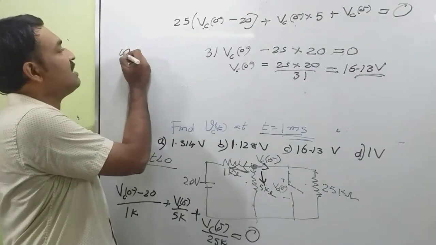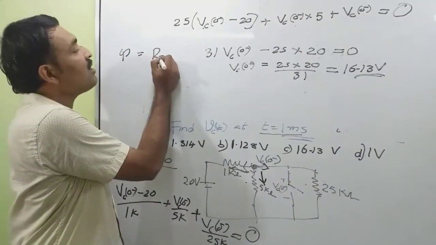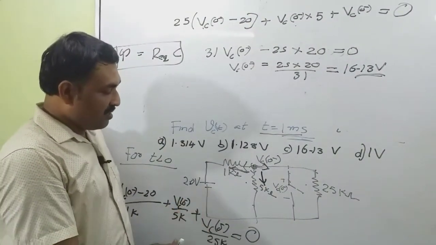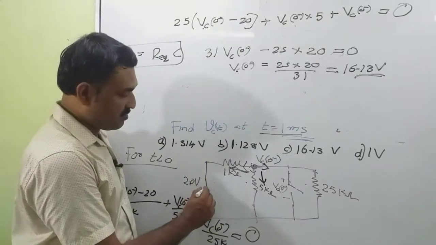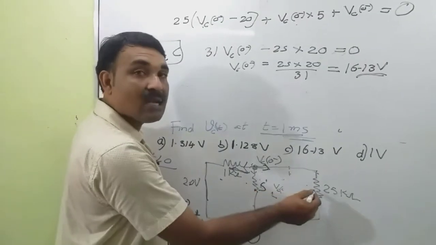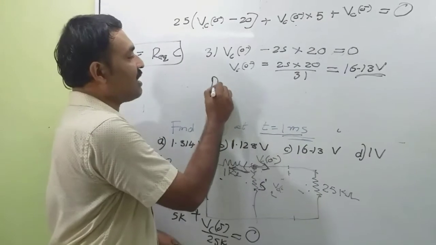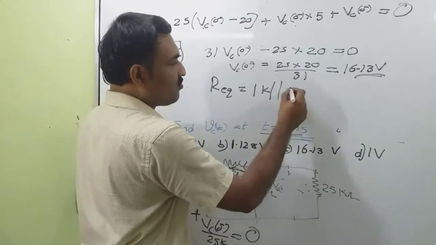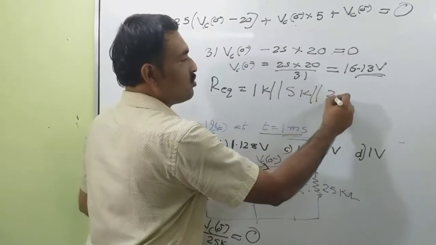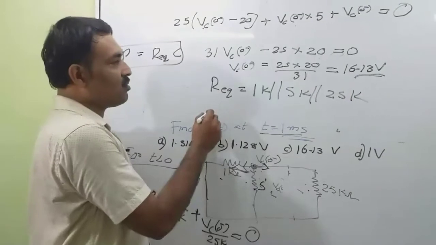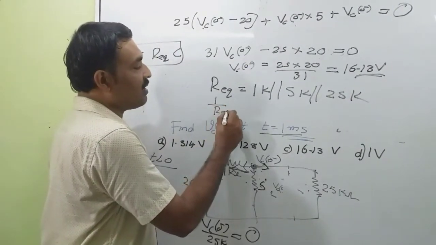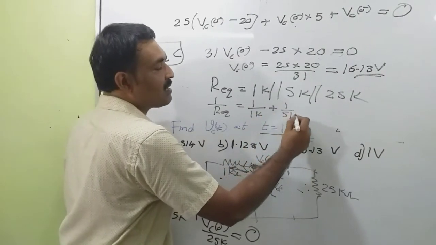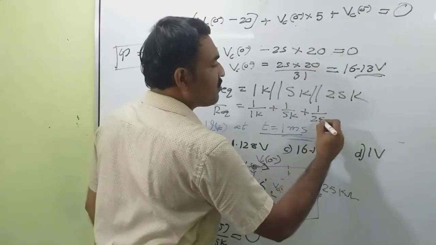Now we want to find the time constant. The time constant of an RC network, tau, is equal to R equivalent into C. What is R equivalent? For finding the R equivalent, we short circuit this voltage source. Then 1K, 5K and 25K are in parallel. So R equivalent is 1K parallel with 5K parallel with 25K. So 1 by R equivalent is equal to 1 by 1K plus 1 by 5K plus 1 by 25K.